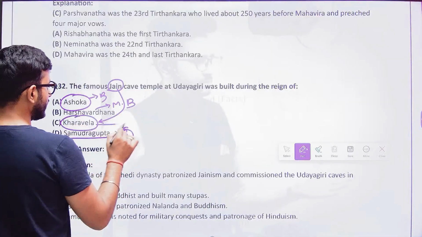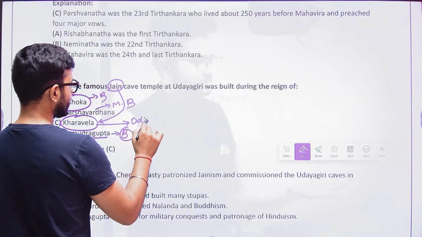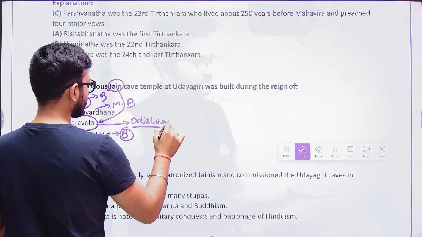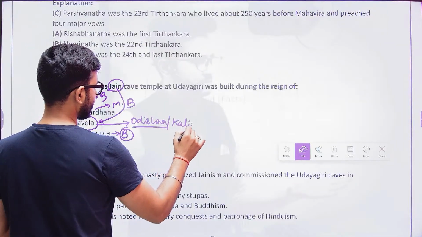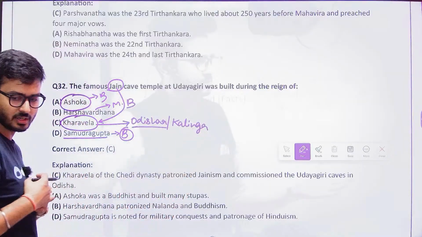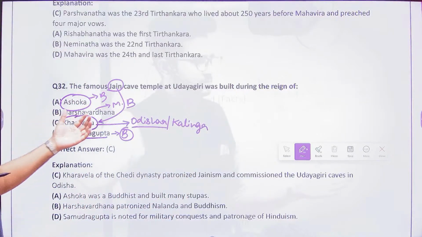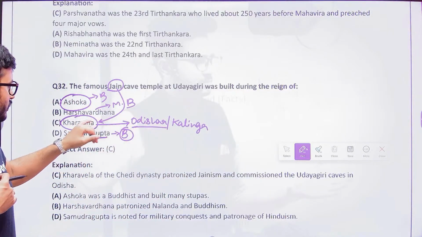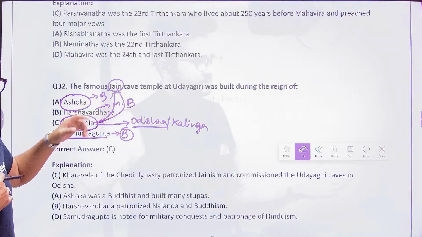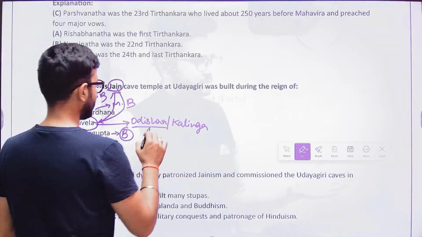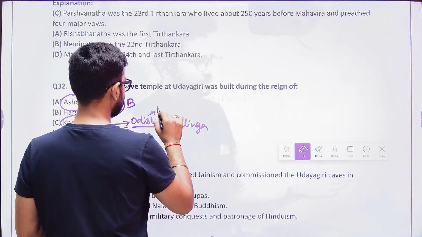Kharvela rulers were the rulers in the Odisha area. Odisha was also known as Kalinga at that point of time. So the Kharvela rulers were the rulers of Odisha, Kalinga, and these rulers patronized the Jain religion. So in the Odisha area, that means in the